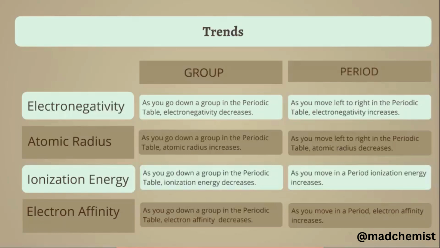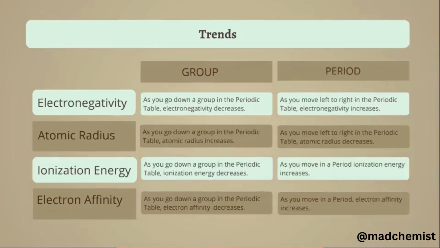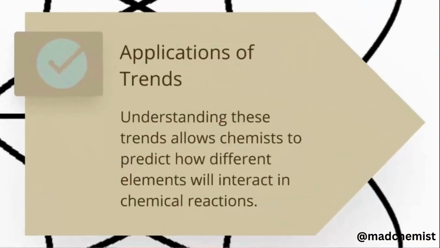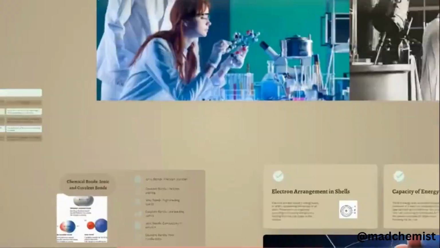So we see the trend in the periodic table as we go down the group: electron affinity decreases, while across a period, the ability of an atom to gain an electron increases. So these are all the trends or different properties in the periodic table. Understanding all these trends allows students and chemists to predict how elements will interact and what the possible reactions and their products will be.